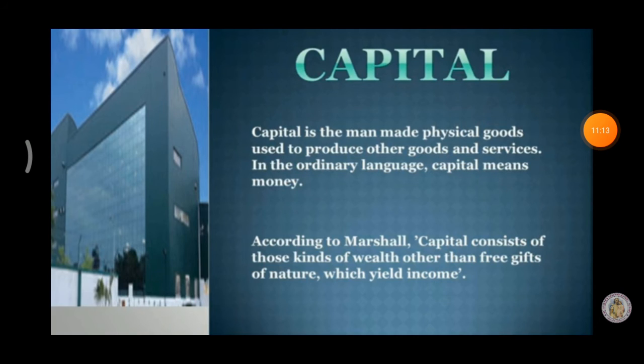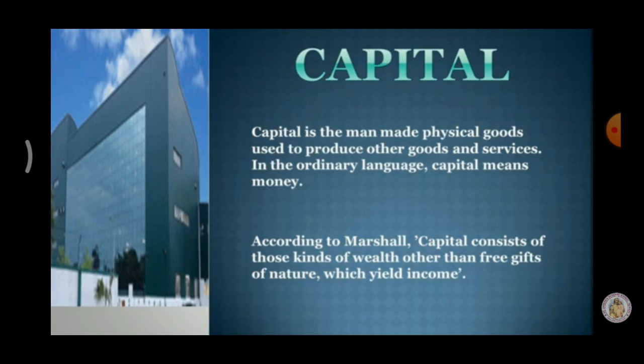Next one, capital. Capital is the man-made physical goods used to produce other goods and services. In ordinary language, capital means money. Boys, in this place, capital is not a place capital. Okay. What is the capital of India? Yes, Delhi. In this place, not that meaning. Here, capital means money. According to Marshall, capital consists of those kinds of wealth other than free gifts of nature which yield income. According to Marshall, capital means kinds of wealth.